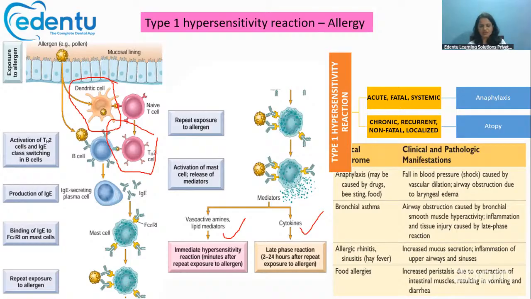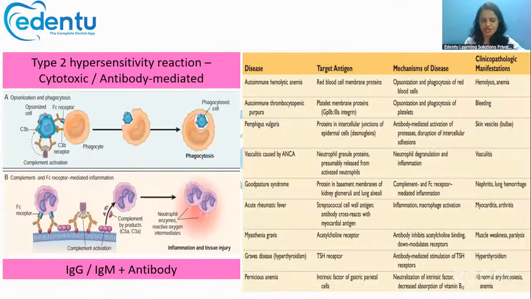All of this is done with the help of mast cell degranulation. This hypersensitivity reaction can be of two types: an acute reaction and a chronic reaction. The acute reaction is called anaphylaxis, and the chronic reaction is called atopy. Any food allergy, bee sting allergy, or drug allergy is an example of type 1 hypersensitivity reaction. Bronchial asthma, allergic rhinitis, sinusitis, and all kinds of food allergies are also examples of type 1 hypersensitivity reaction.